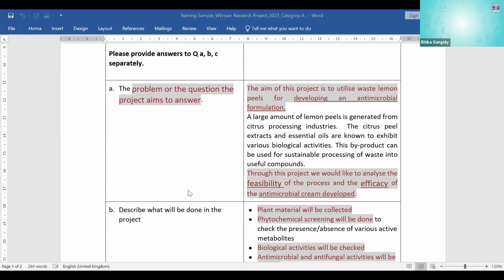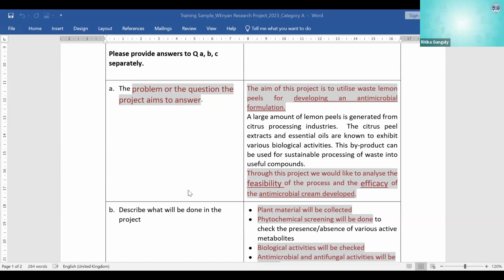The first one is, what is the problem or the question the project aims to answer? So here on the right hand side, you can see the aim of this project is to utilize waste lemon peels for developing an antimicrobial formulation. That is the basic aim, the question of your research. Okay, then you could mention that there is a large amount of garbage from this industry and you want to take care of it and convert it into something which is useful or whatever.